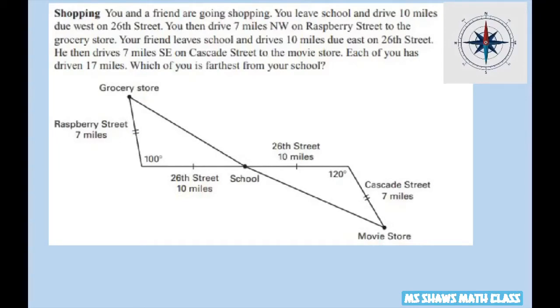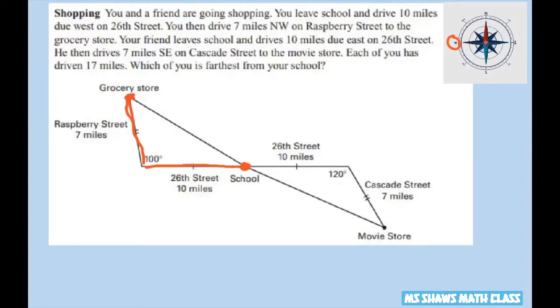Hi everyone, you and a friend are going shopping. You leave school, so here's everyone at school right now, and drive 10 miles due west, so you're going this way, on 26th Street. Then you drive 7 miles on Raspberry Street to the grocery store.